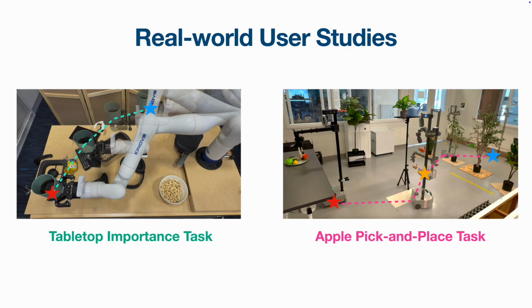Beyond simulations, we conduct 2 real-world user studies with 8 participants. The first experiment involves a Kinova Gen 3 robot performing the tabletop importance task. The robot starts at the blue star with a cup of coffee and navigates the table to reach the red star, while avoiding passing over important objects. The second experiment involves a Stretch 2 robot performing an apple pick-and-place task. It starts at the blue star, moves through a row of plants to pick up an apple at the yellow star, then bypasses a rack to reach the red star, where it places the apple on a plate.